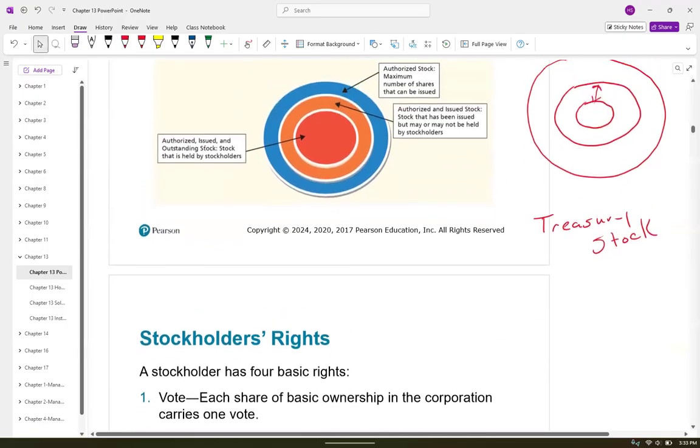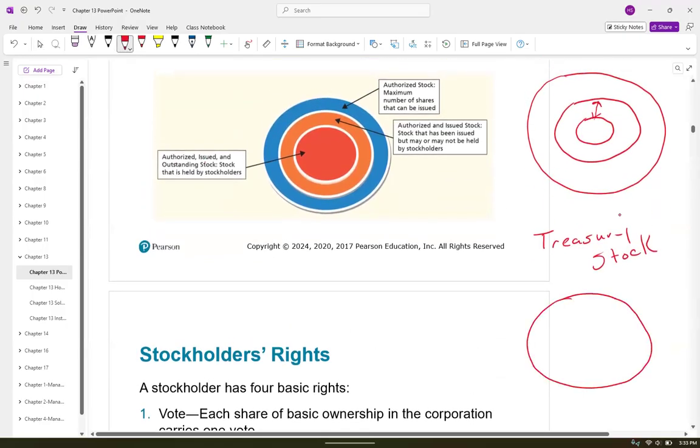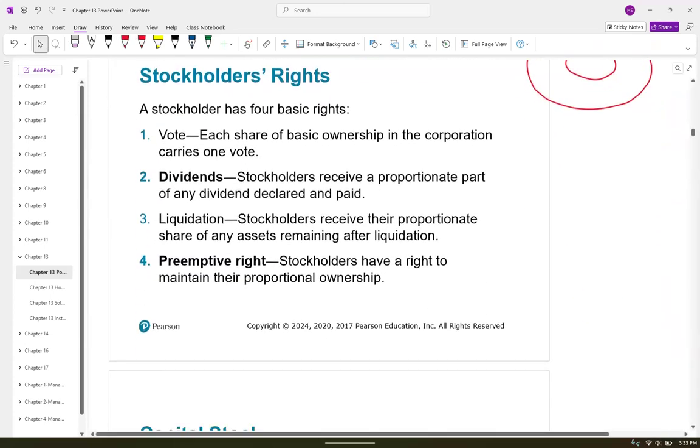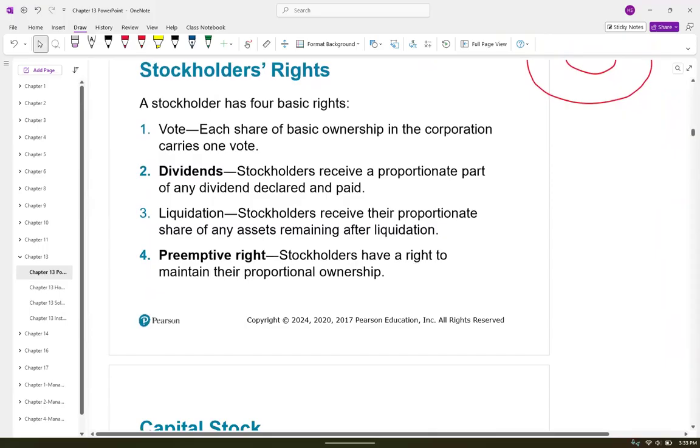Okay, now we don't necessarily have to have treasury stock. If we don't have any treasury stock, then our little circle is going to look like this. This is going to be authorized, and this circle will be issued and outstanding. So if you don't see three different numbers, authorized, issued, and outstanding, then they don't have any treasury stock. Okay, so just remember the difference between those two right there is treasury stock. Okay, stockholders do have some basic rights.